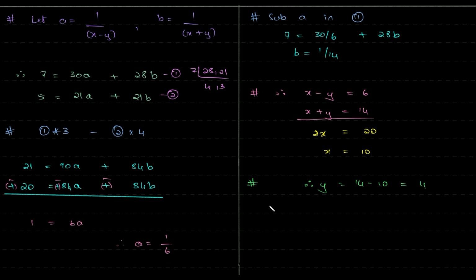And then the final answer. Speed of boat is equal to 10 kilometers per hour, and speed of stream is equal to 4 kilometers per hour.